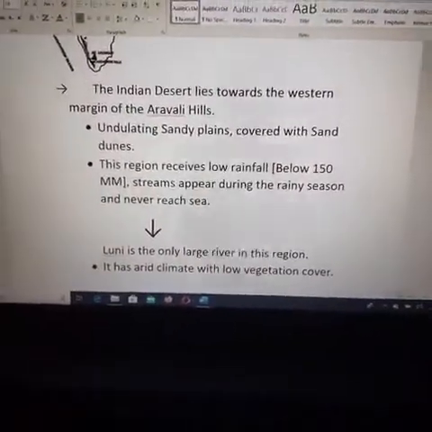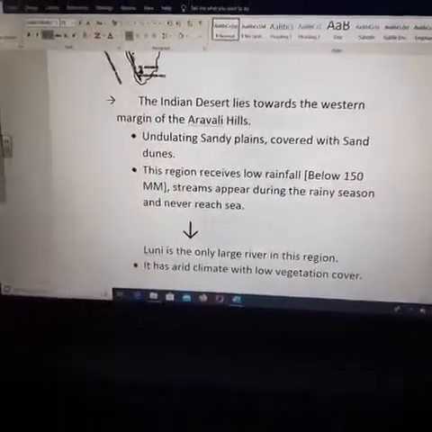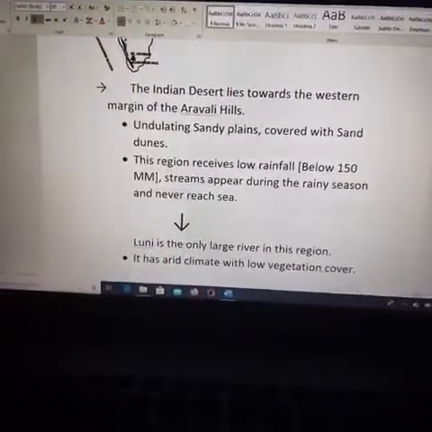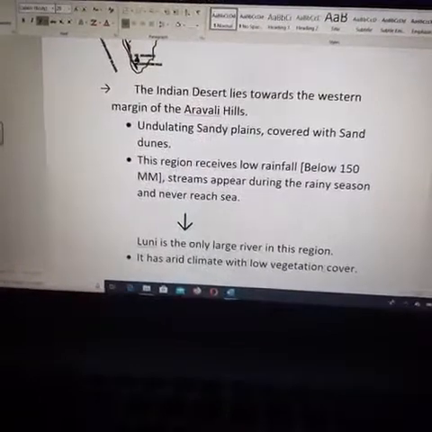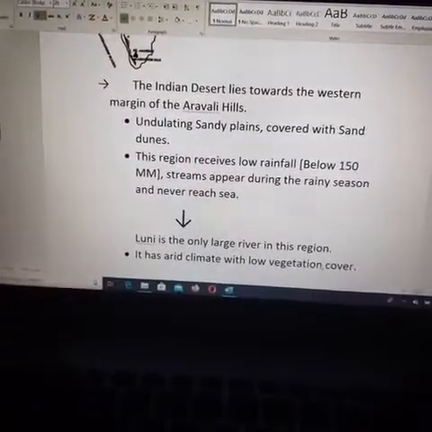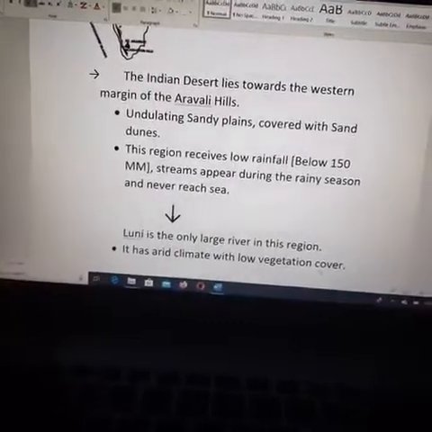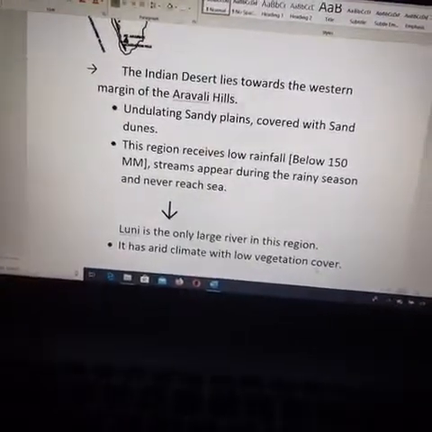Fine. Next, it has an arid climate with low vegetation cover. Arid climate means not too much vegetation, or less vegetation, and very hot or less hot. It has low vegetation cover, in the sense very few trees and animals.